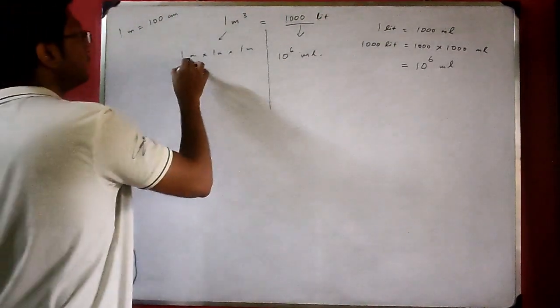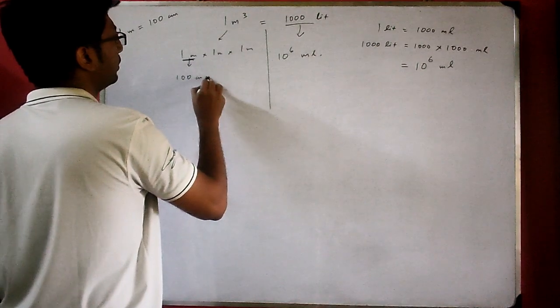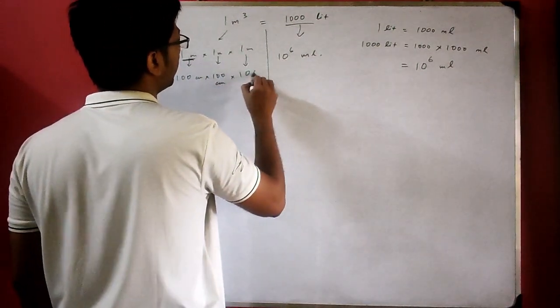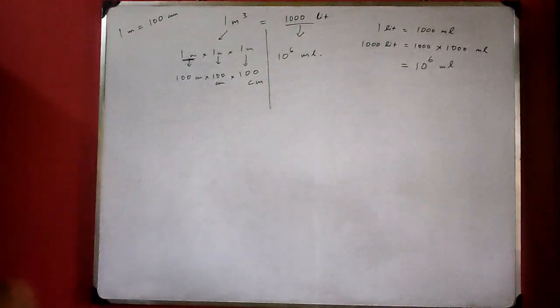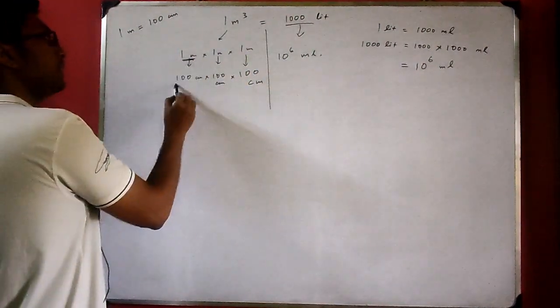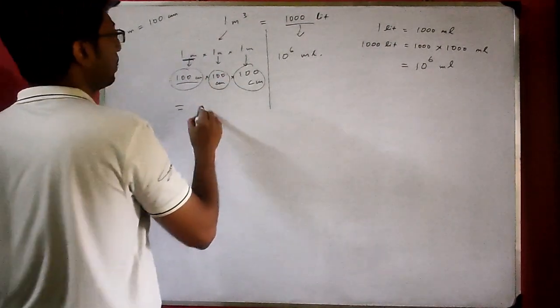Now we are converting each meter into centimeter. So 1 meter equals what? 100 centimeter multiplied by another 100 centimeter multiplied by another 100 centimeter. 1 meter cube means 1 meter into 1 meter into 1 meter. So this 1 meter is 100 centimeter into another 100 centimeter into another 100 centimeter. So total will be how much?